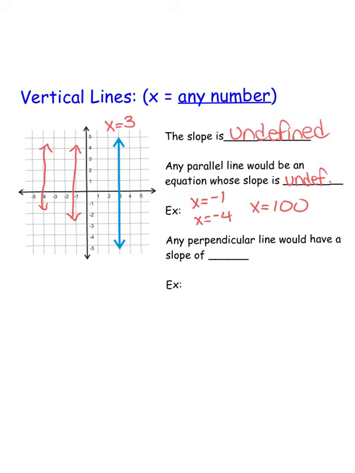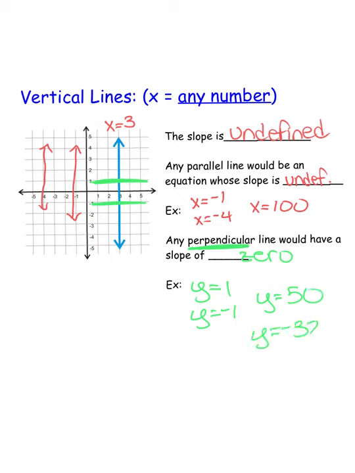Any perpendicular line, so perpendicular means I want the total opposite. So it would be something that looks like this. And any horizontal line has a slope of 0. So an example of a perpendicular line would be y equals 1, y equals negative 1, y equals 50, y equals negative 32. Those would all be perpendicular.